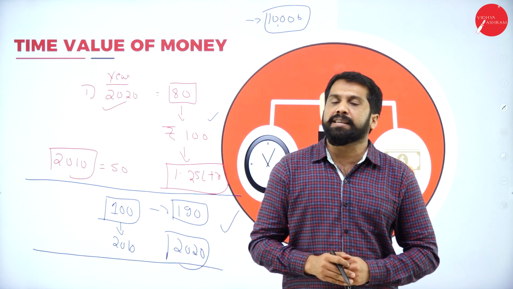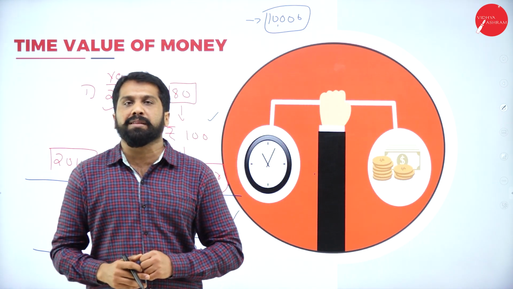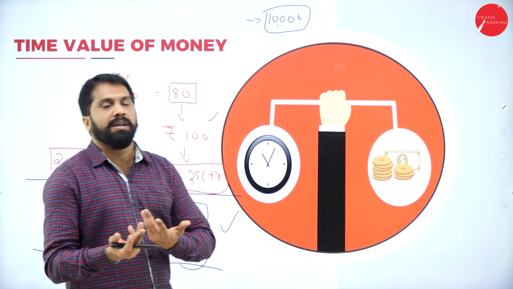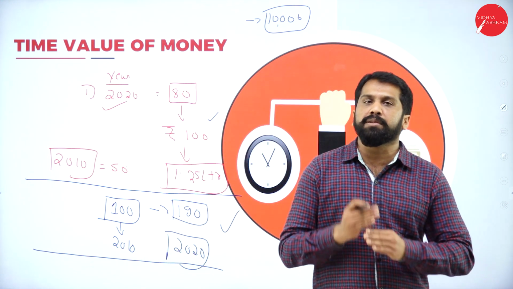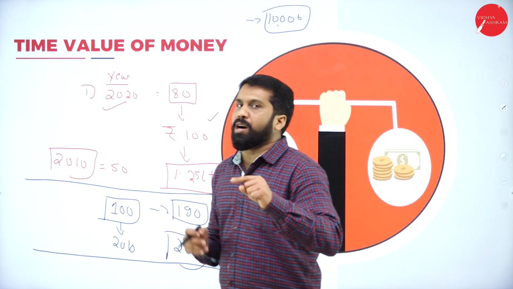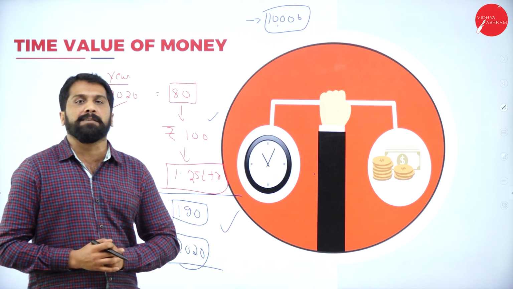Happily, your parents said, you want 10,000 today, or else I'll give you after 1 month. It is left to you because you are busy in some other work, maybe some projects, and you cannot go for shopping also. Your father gave you an option: will you take 10,000 today or after 1 month? What will be your answer?